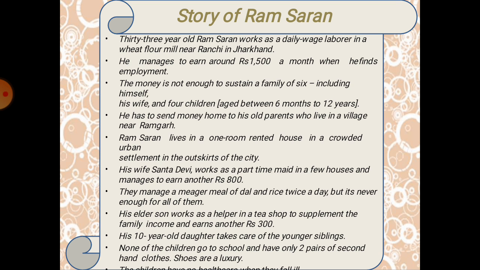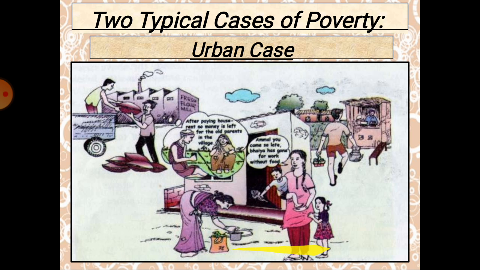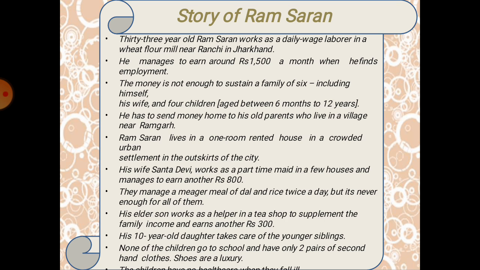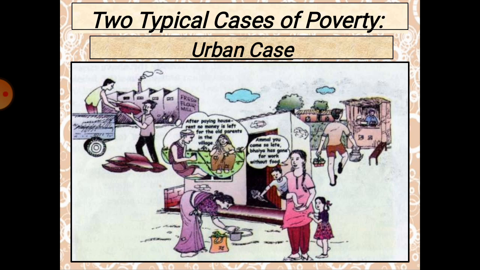And you can find that none of the children are going to school. So they are settled at home only, and they have 2 pairs of old second-hand clothes. Second-hand clothes means they might have got them from some other person, and shoes and all are luxurious for them.